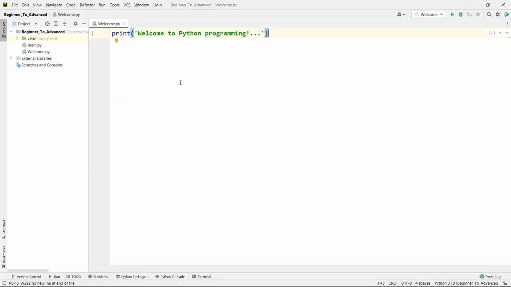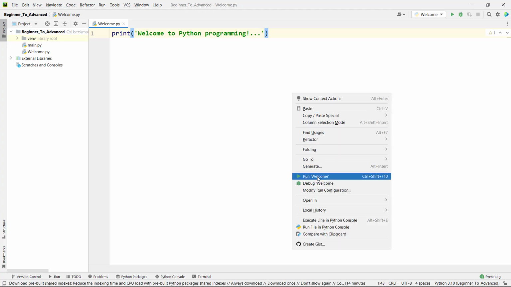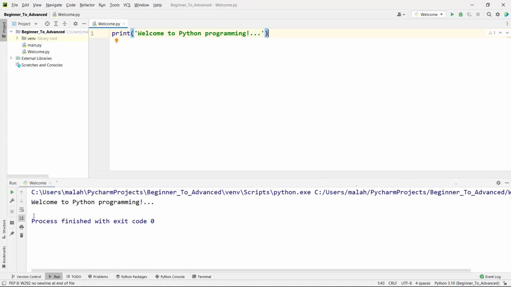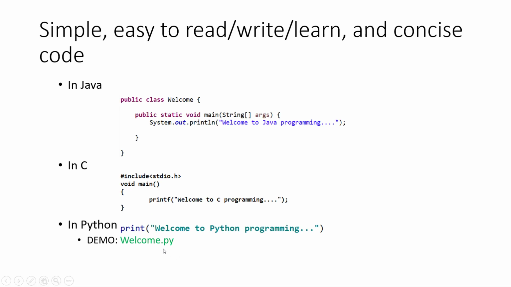We already saw this demo of printing the string "Welcome to Python programming" using the print function. So right click and click run Welcome. So you can see "Welcome to Python programming". This is just one line of code. We can save the file with any name. It can be welcome.py or test.py. So .py is the extension, which means it's a Python file.